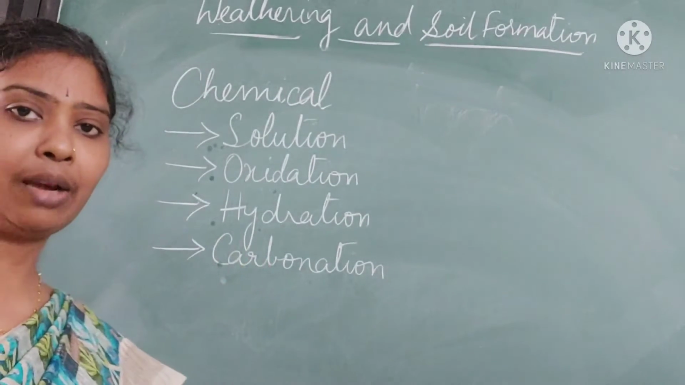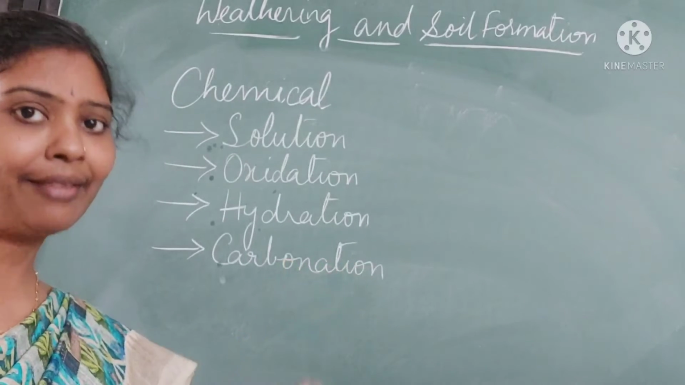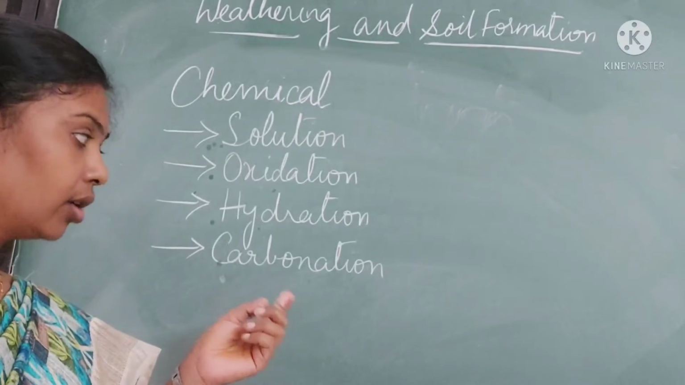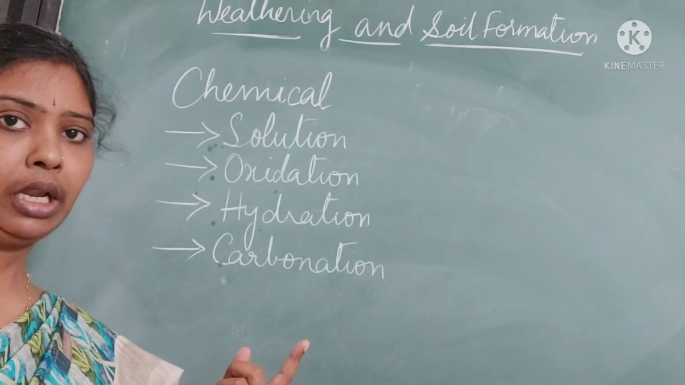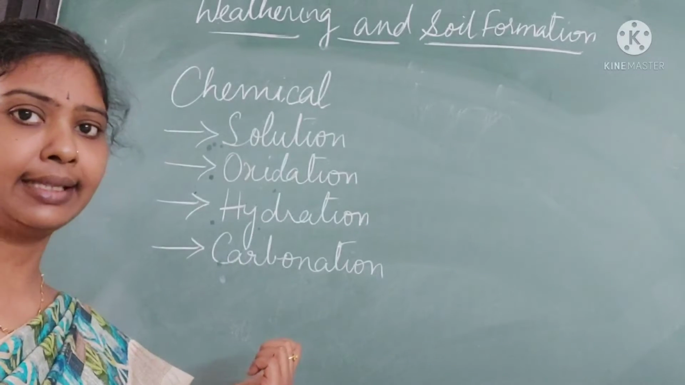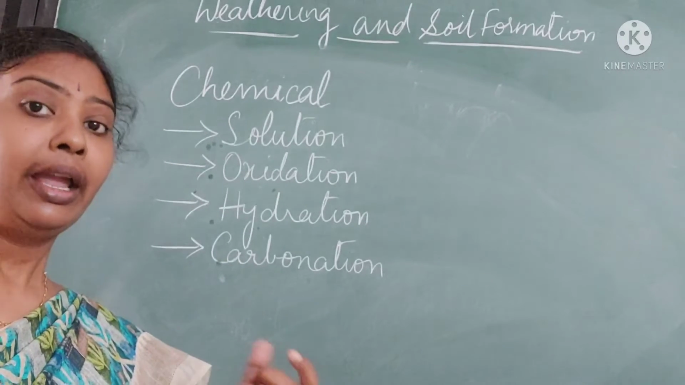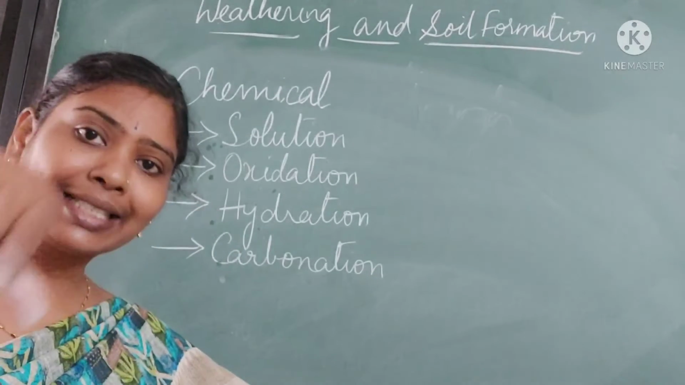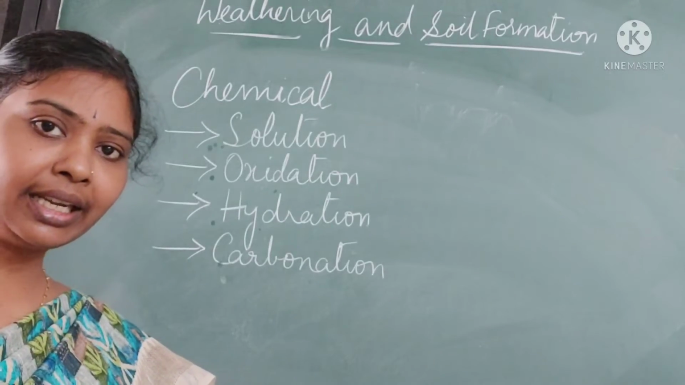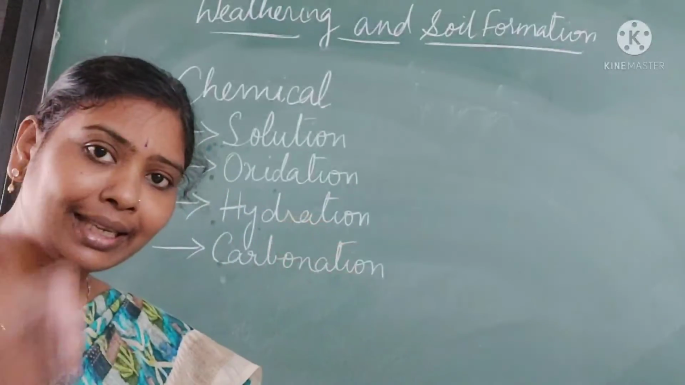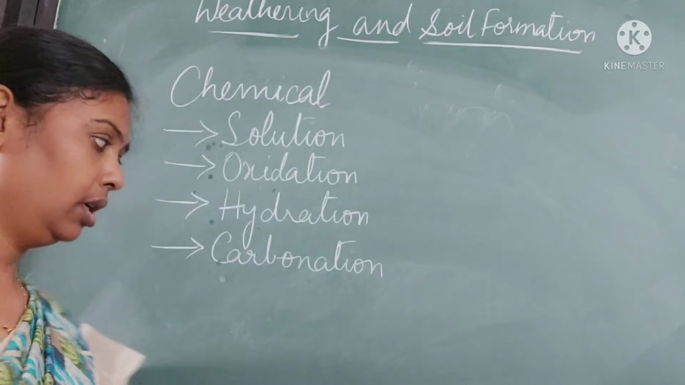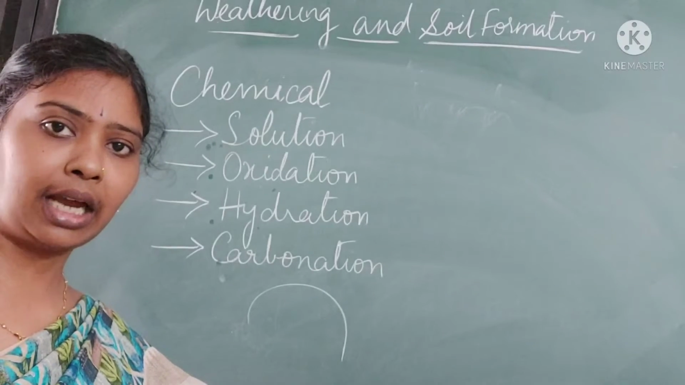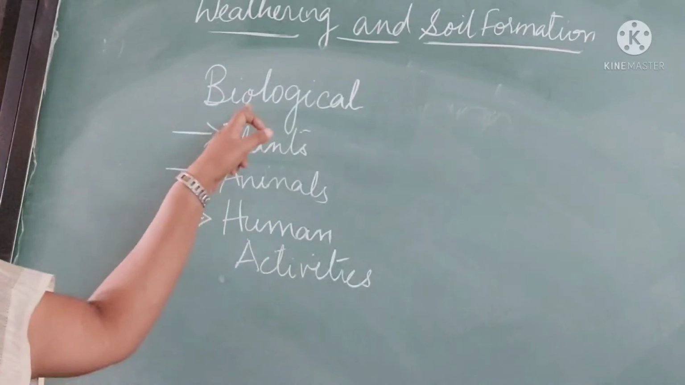And the last one is carbonation. Sometimes when you have rainfall, that rainwater absorbs the carbon dioxide present in the atmosphere and forms carbonic acid. This carbonic acid attacks the rock and slowly disintegrates it. When it disintegrates the rock, you know what happens? It slowly forms caves. So that is carbonation. And the next one is biological weathering.